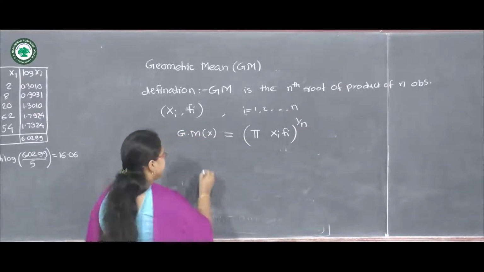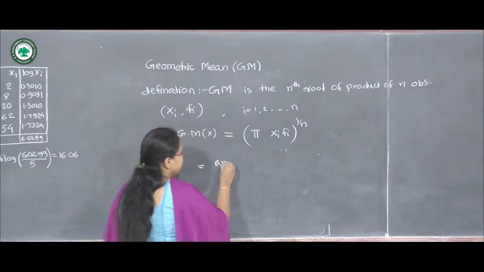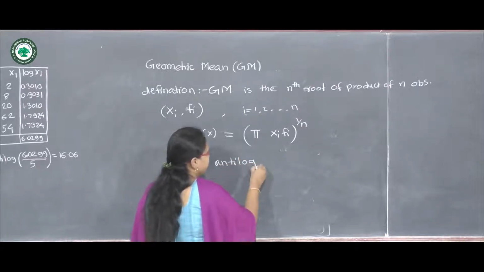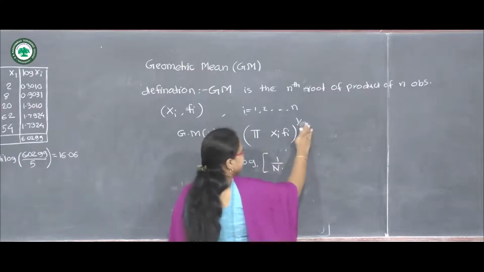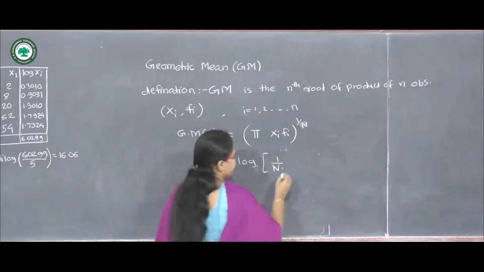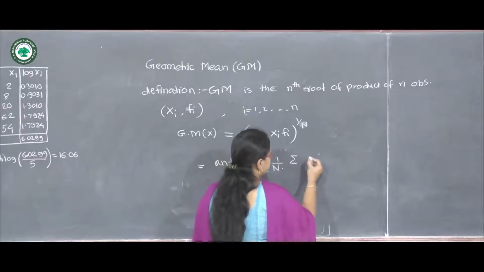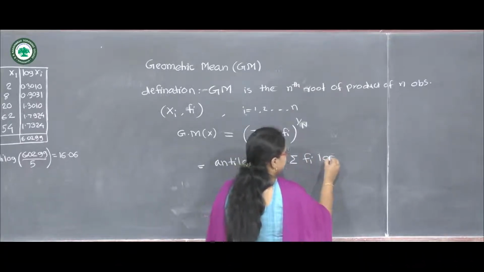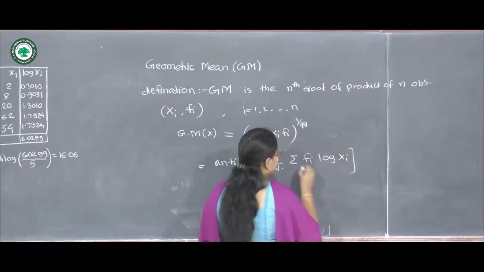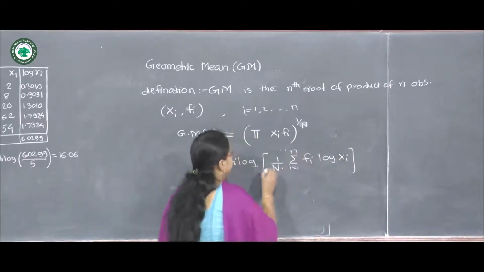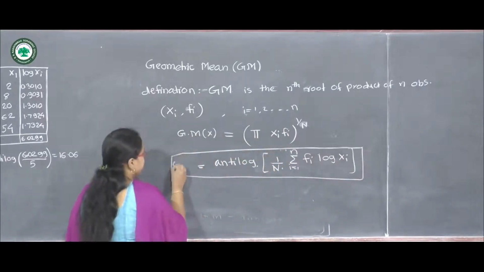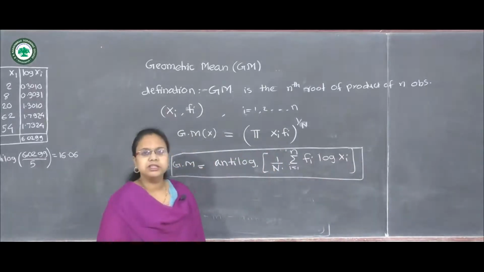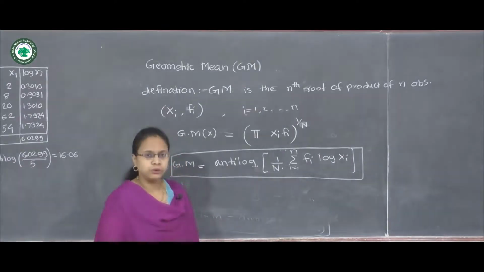So we can calculate by the formula antilog of 1 upon capital N, where capital N means summation of fi, into summation of fi into log of xi. So this is the formula to calculate geometric mean when we are given the discrete frequency distribution, that is in the form of groups.